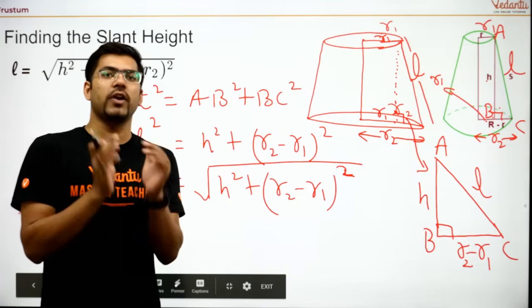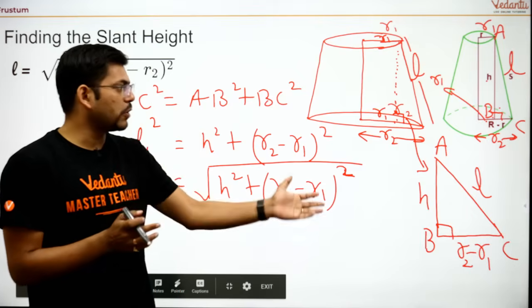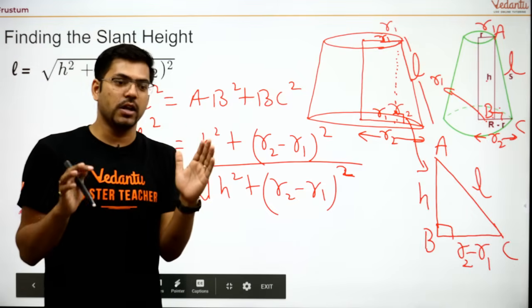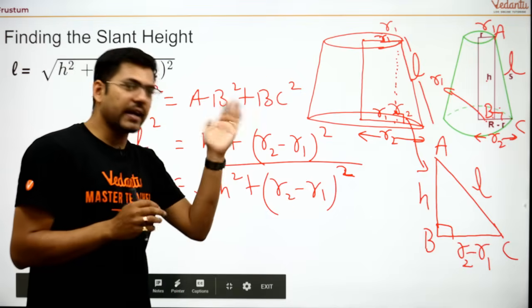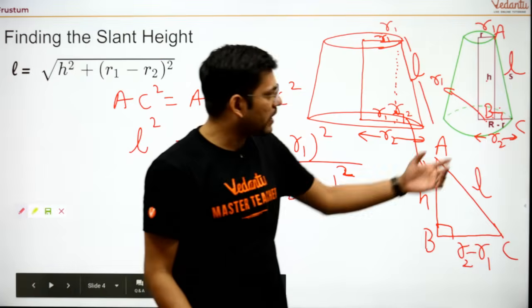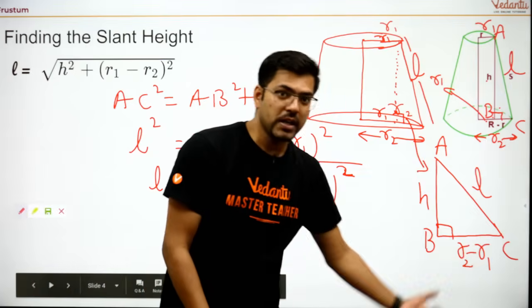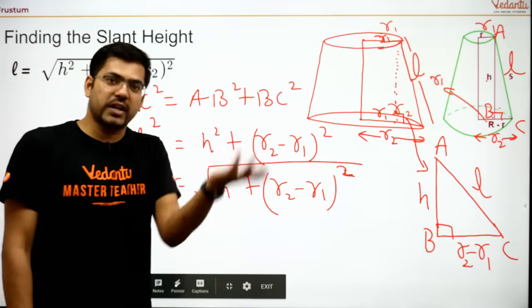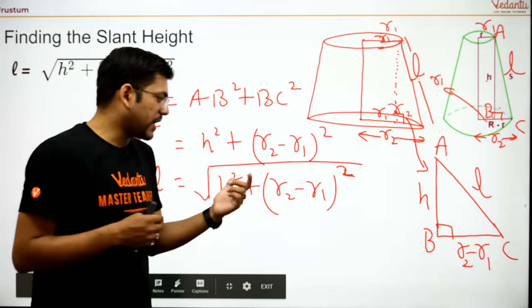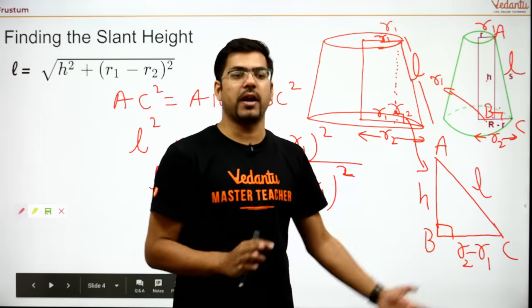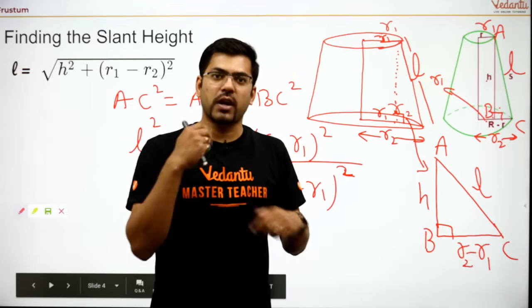Till now no one would have explained to you how this slant height came. Everyone would have just told you that this is the slant height. So this is the way with which slant height can be derived. I just told you so that you can have a better insight and it would be easy for you to remember. Most of the time we just forget the formula because we don't know how it came. We have to just memorize it. But if we know the derivation of the formula, it would be much easier for us to remember it. So this is the way with which you can remember it.